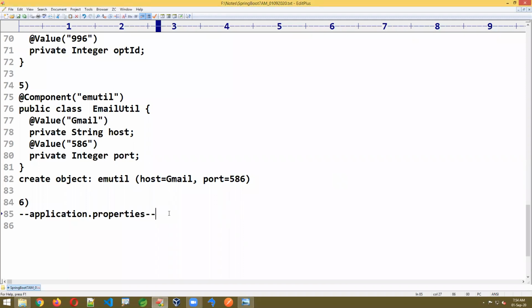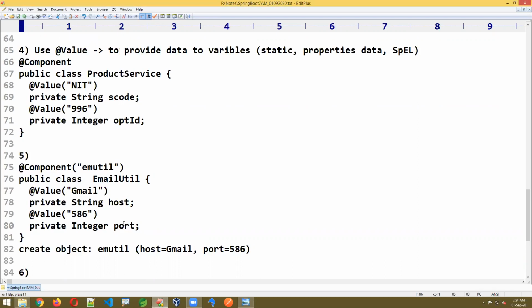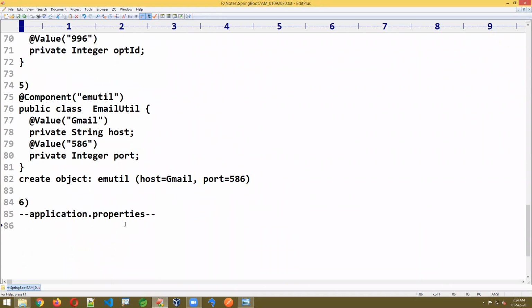It will store the data in the form of key and value. Now let me just take some dummy keys and values. I'm just taking here: code is equal to NIT, version is equal to 3.3, like this. I'll show all these examples practically also.